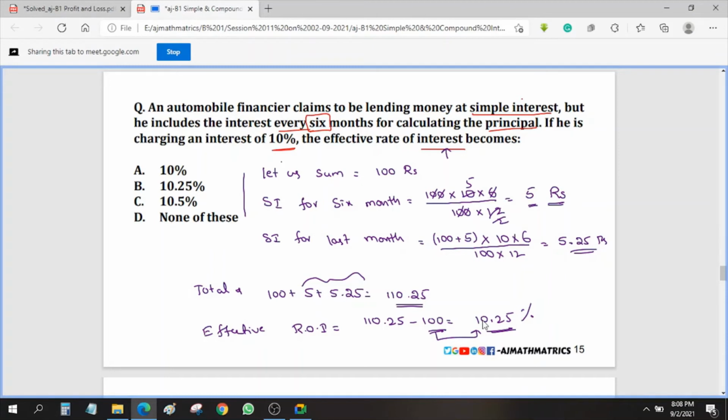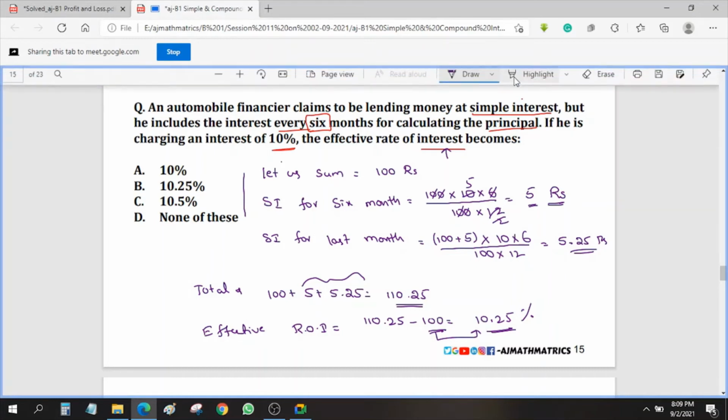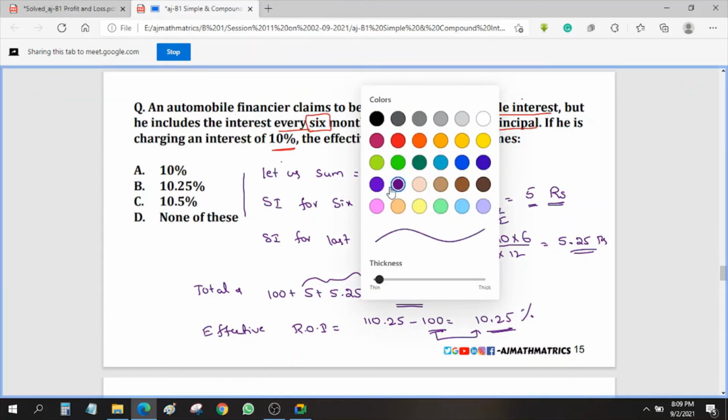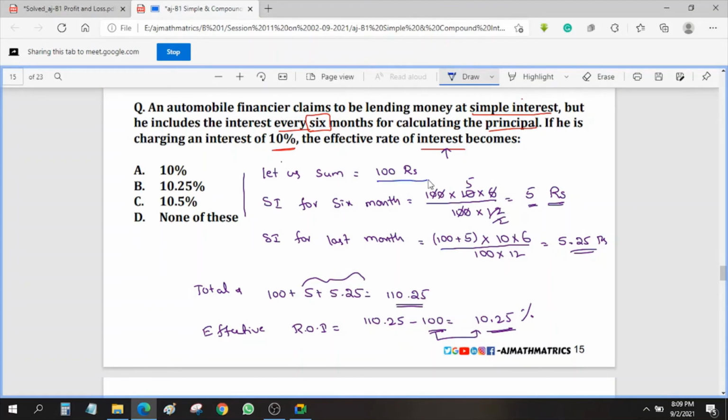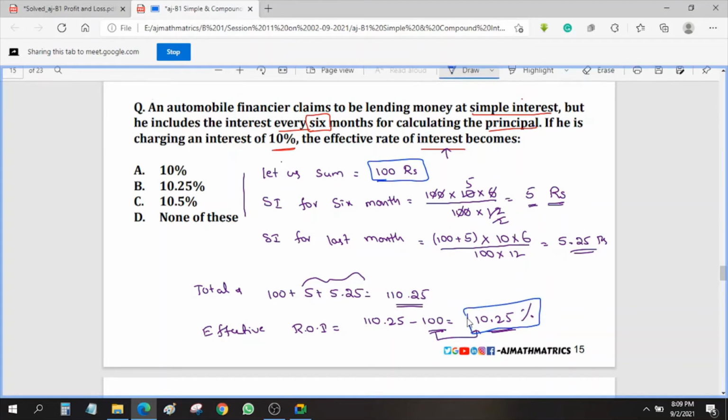That's why I have taken 100 as the base value, because it avoids unnecessary calculations, and you need not write one more step. So 10.25 is what percentage of 100? That is again 10.25 percentage.